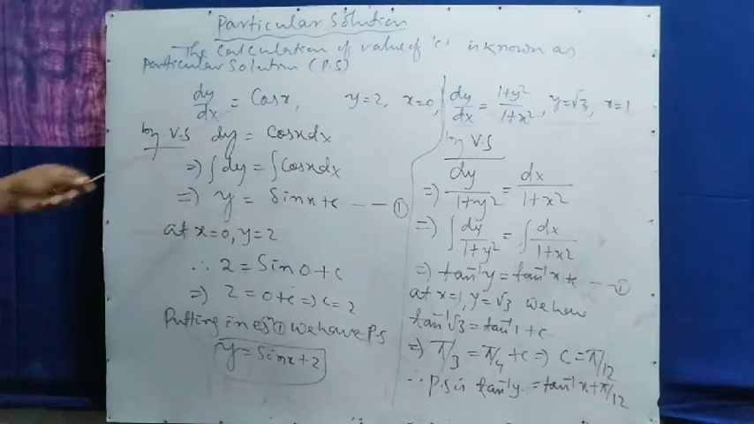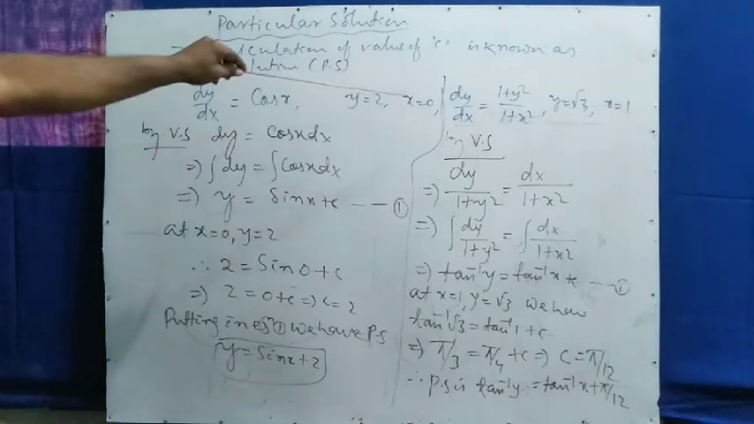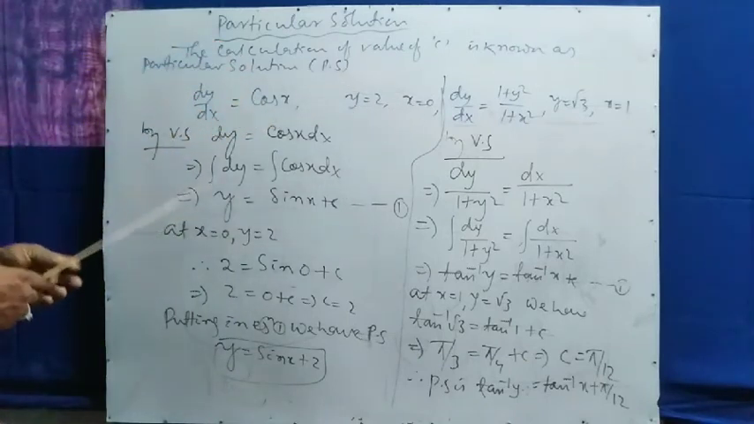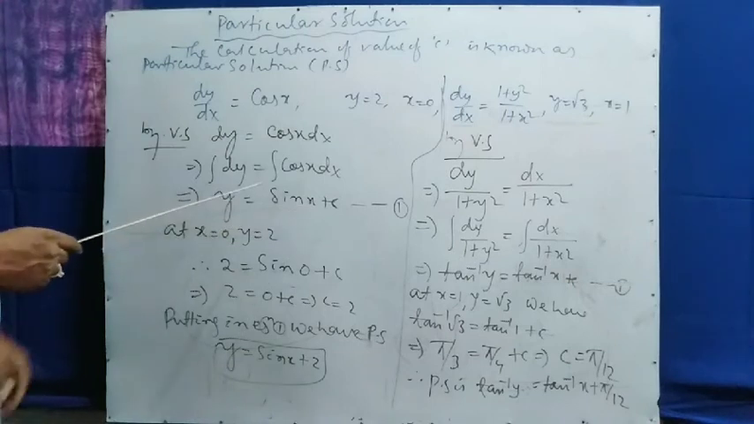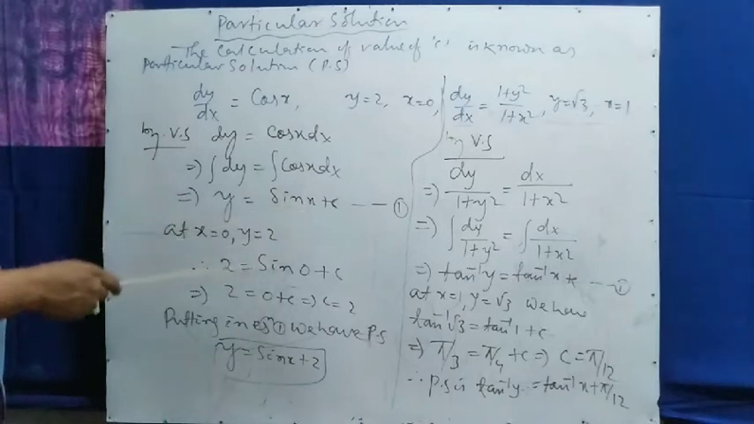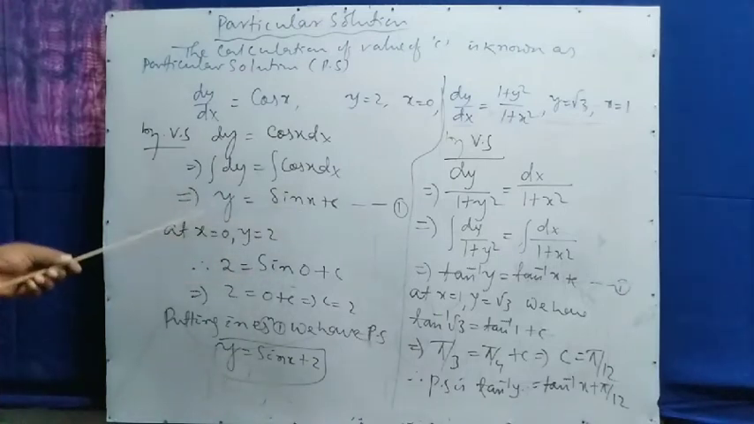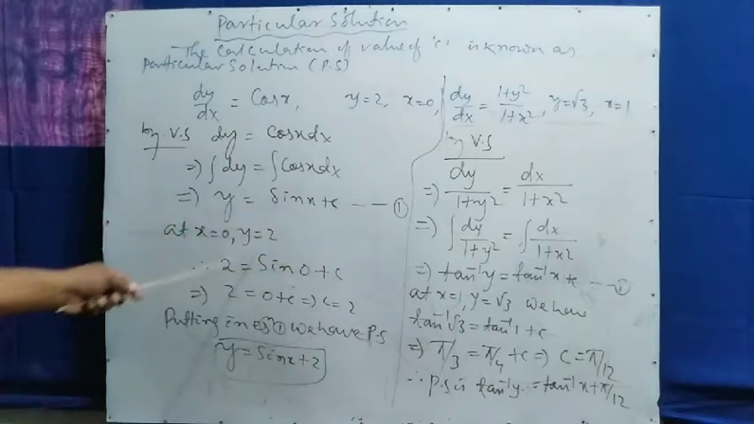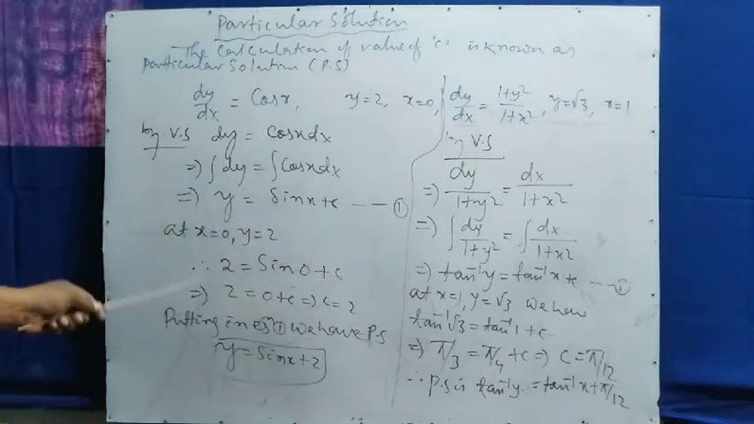But what is the use of this boundary value? Now you take x equal to 0 and y equal to 2. From this equation where there is x and y, you put x equal to 0 and y equal to 2. So we will get 2 equal to sin 0 plus c. You know sin 0 value equal to 0, so 2 equal to c.